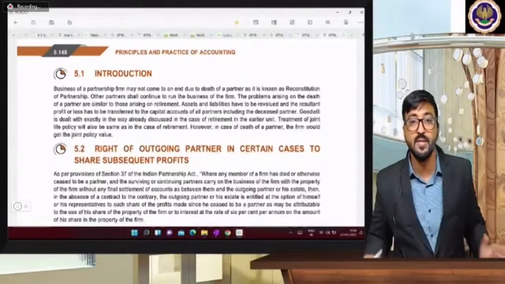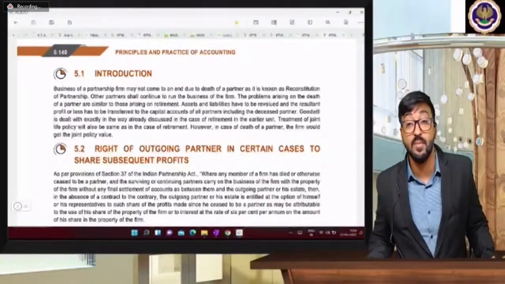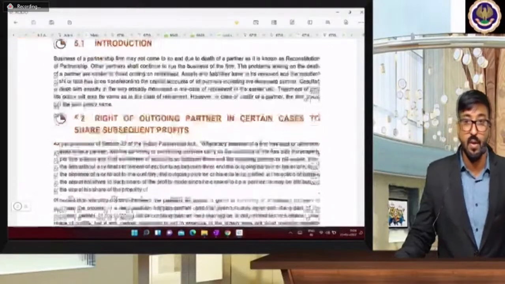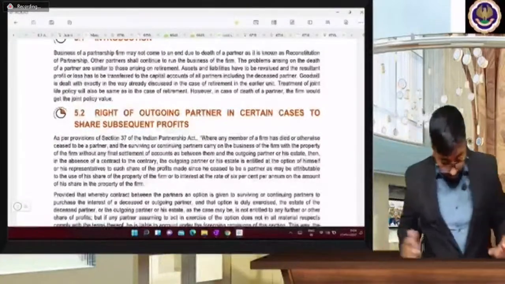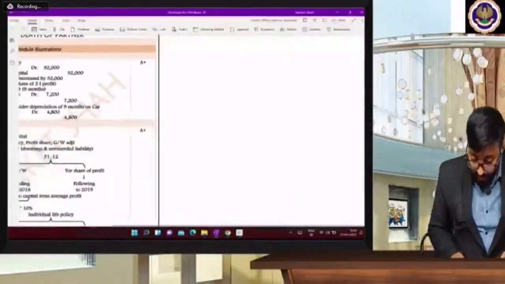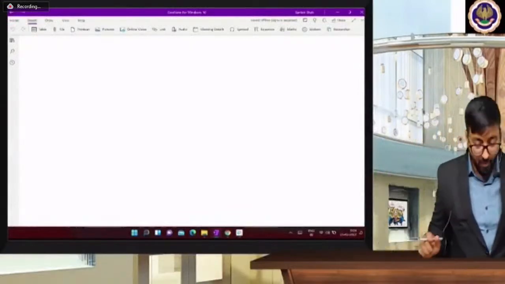What are the new things in these death problems? Section 37 is something which is very important. Now, what does section 37 talk about? Remember, death day is never a confirmed date. So death day is never confirmed.